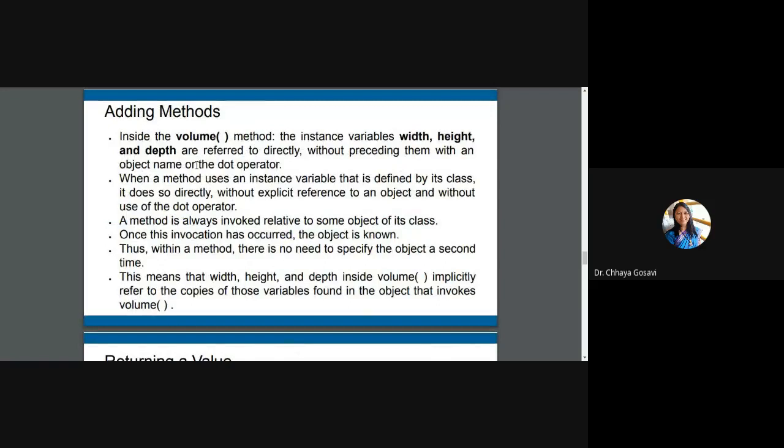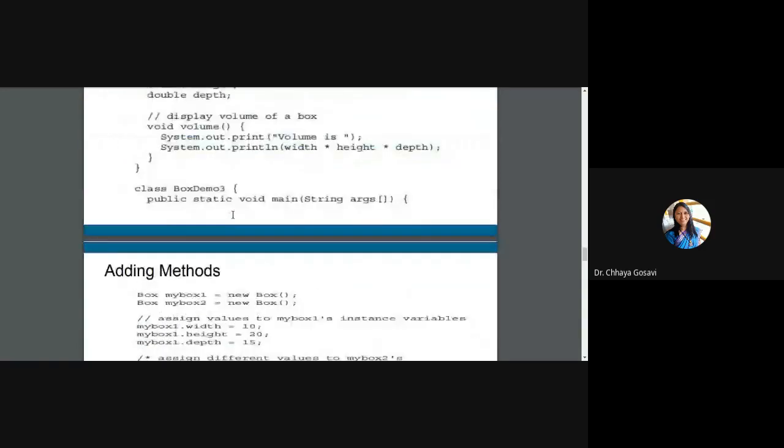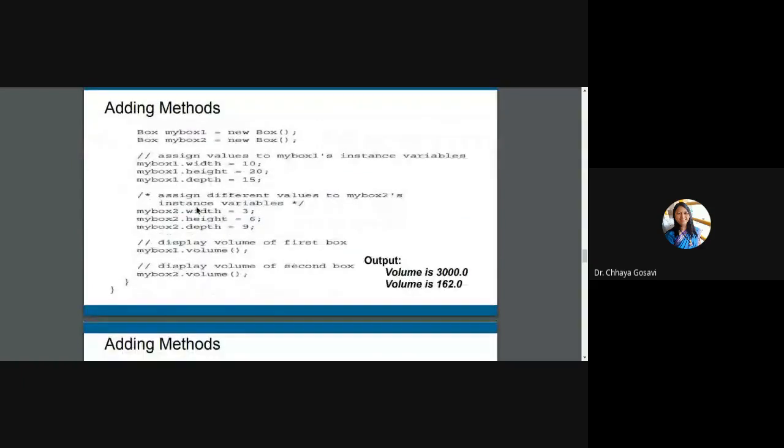So even the dot operator is not required if you are using them in the same class method. But in main, if you are using these variables, you need this dot operator: object name dot width, object name dot height, when you write these variables in main.